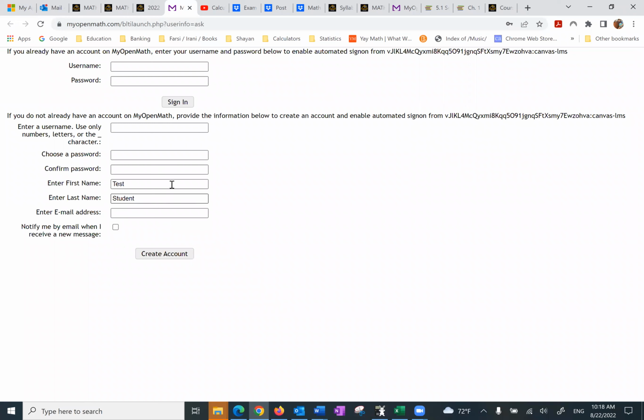And I'm going to assume everybody knows how to register. Make sure you put your information correct as far as the name, email address, and choosing the password is concerned. Make sure when you write your last name and first name, your initial is capital.